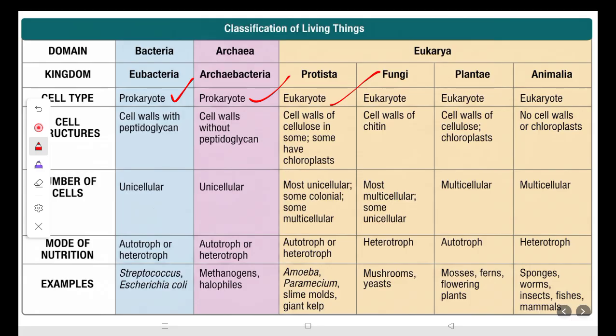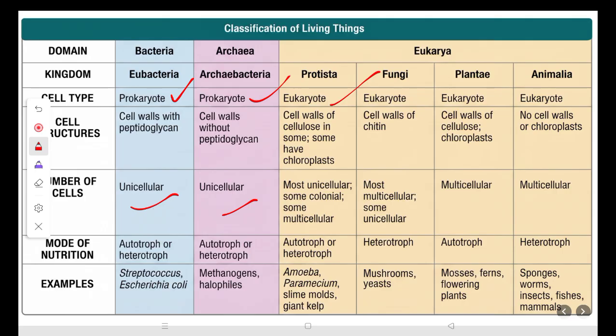Prokaryotes are primitive organisms that are single cellular. These first two are both unicellular, and all the others are multicellular organisms. And out of these, some are heterotroph and some are autotroph.